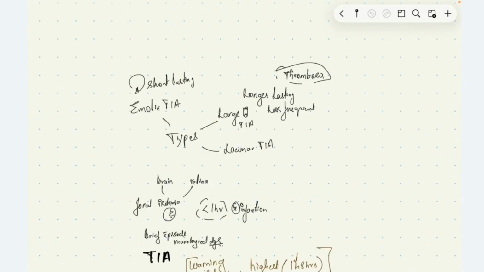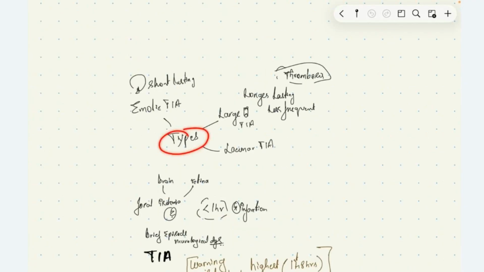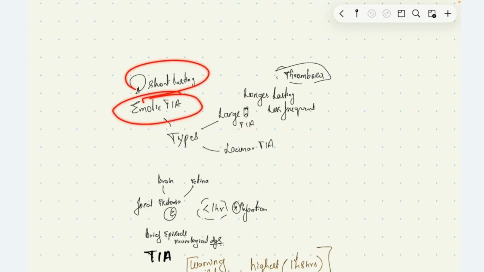We have three types of transient ischemic attack, that is embolic transient ischemic attack, large vessel transient ischemic attack, which is nothing but due to thrombosis of the large vessel, and lacunar transient ischemic attack. The embolic transient ischemic attack is characterized by recurrent signs and symptoms which last only a few minutes. And in large vessel transient ischemic attack, we have long-lasting, less frequent signs and symptoms, lasting minutes to hours. And also we have lacunar transient ischemic attack.